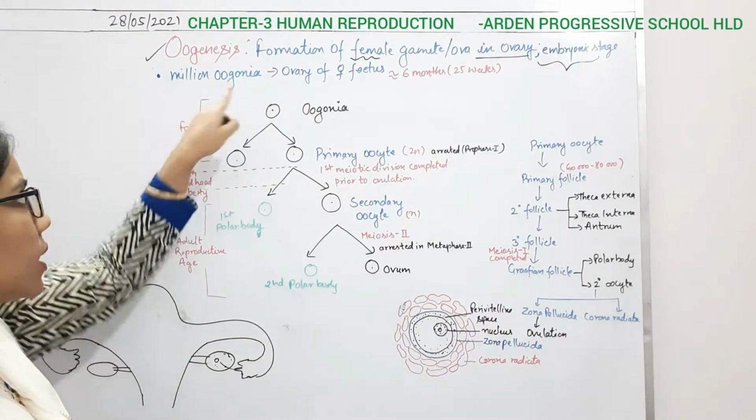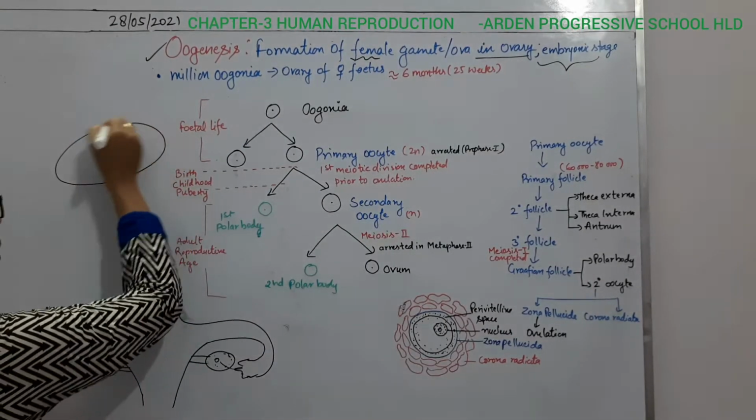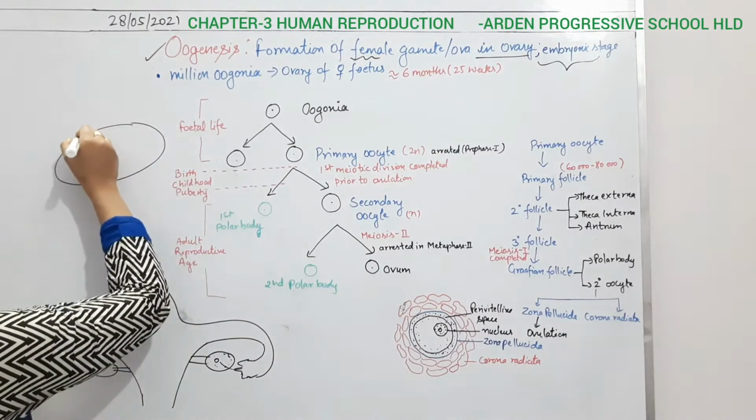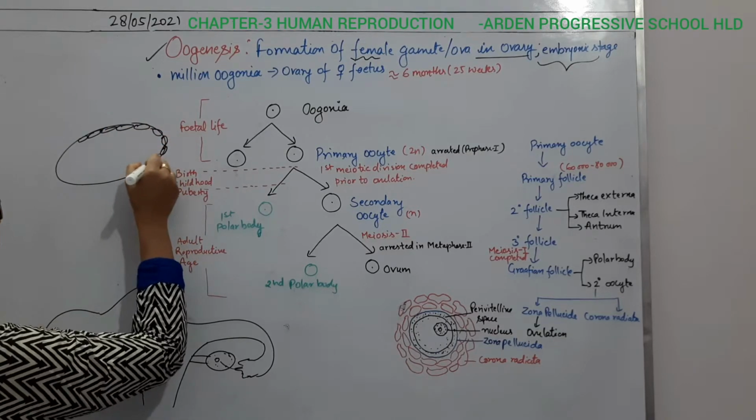Inside the ovary, if I enlarge the structure, this is the ovary. The outermost layer of this ovary is made up of germinal epithelial cells.